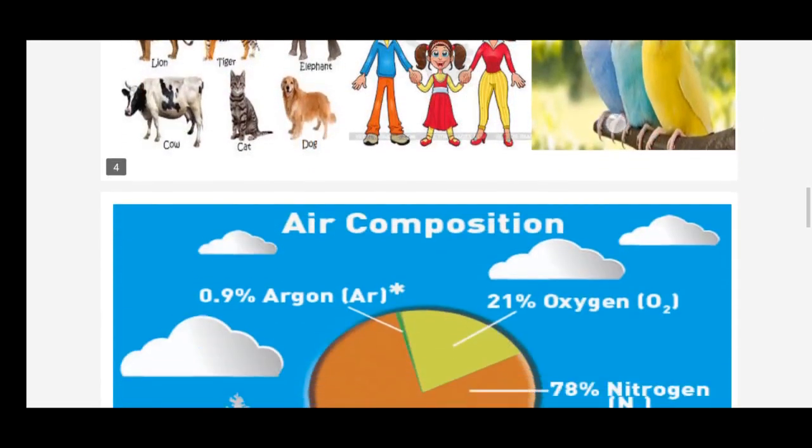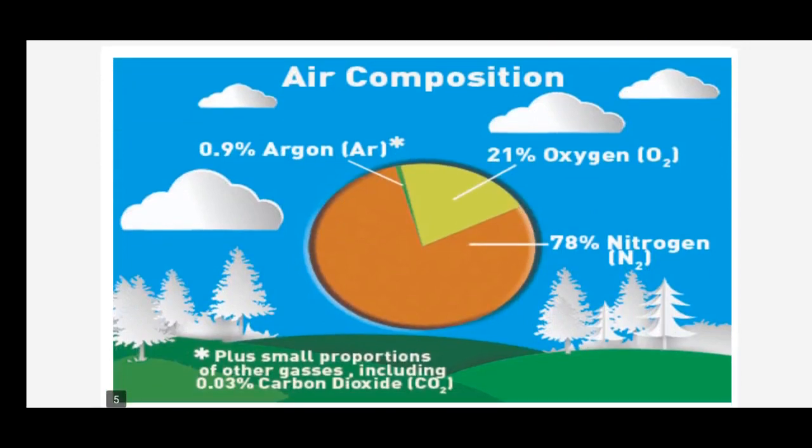Now let's see the composition of air. Children, do you know the air we breathe has a composition of some kind of gases? Yes, let us see now. Nitrogen and oxygen are the two important gases which make up the bulk of the atmosphere.